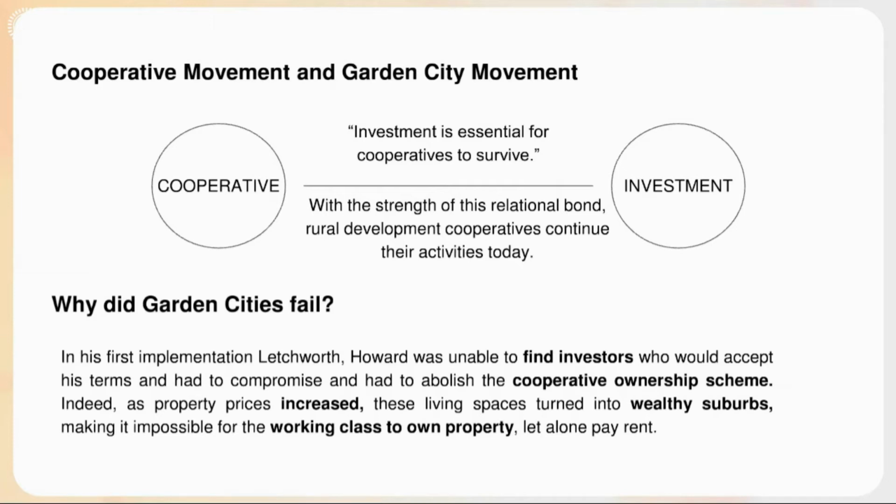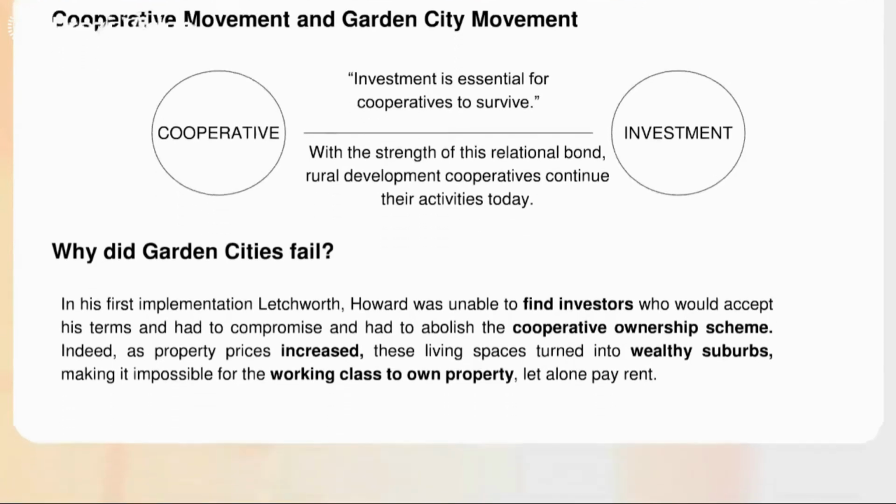This has resulted in land and housing prices not remaining at a level that would allow the working class to rent, let alone own a home. These areas have turned into rich peripheral settlements over time. We've seen that Edwards was right in his criticism.